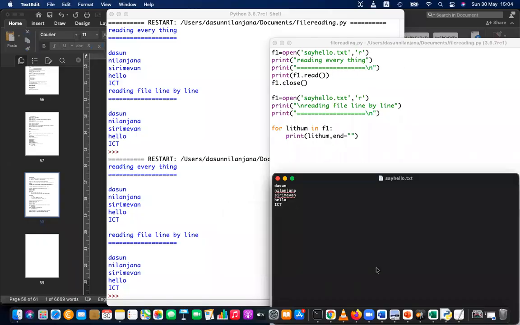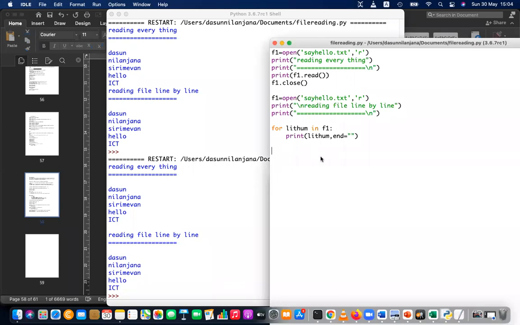Okay, next I'm going to teach you some more methods of reading the file. The next method of reading the file is the readline method, reading line by line, so one line at a time. Let's say for k in range. Here I'm using the variable line, because line is meaningful. You can use any variable, m or anything, but line is meaningful, so I'm replacing that.